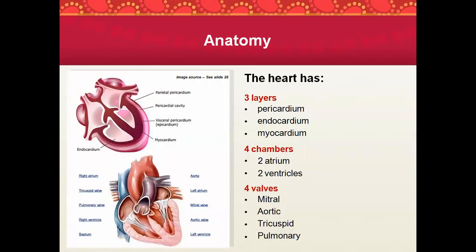So now the heart has 3 layers: pericardium, endocardium, and myocardium. It has 4 chambers, the 2 atria and the 2 ventricles. The valves are the mitral valve, your aortic valve, your tricuspid valve, and your pulmonary valve. Again, your tricuspid valve is present between which chamber? Right atrium and right ventricle. Yeah, very good. And then the mitral valve is present between left atrium and left ventricle. Okay, and then your aortic valve is present at the root of aorta. And then your pulmonary valve is present at the root of the pulmonary artery.